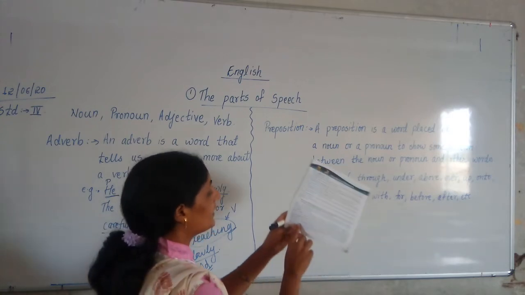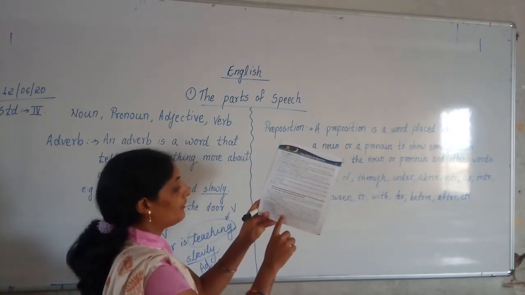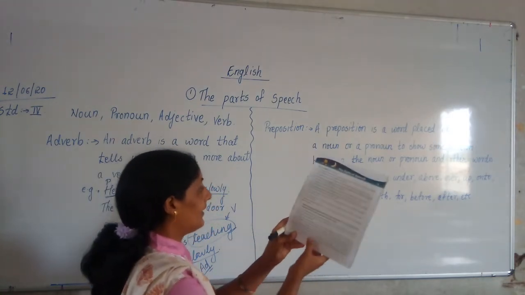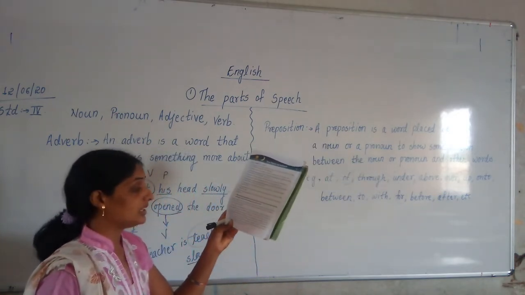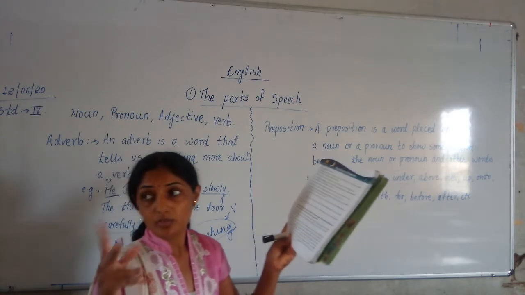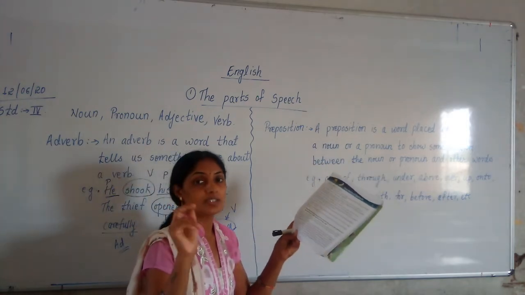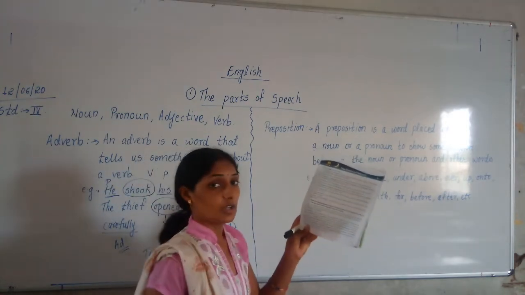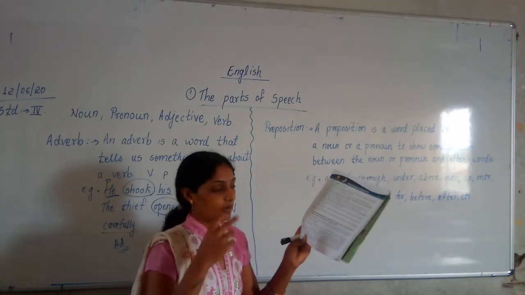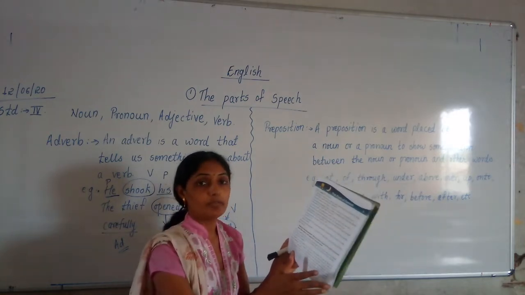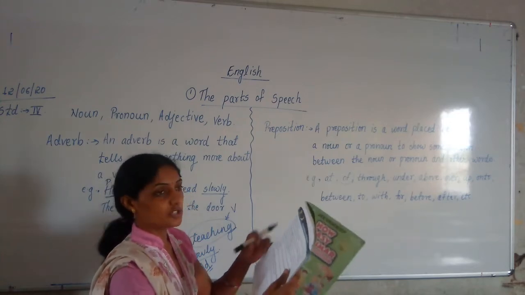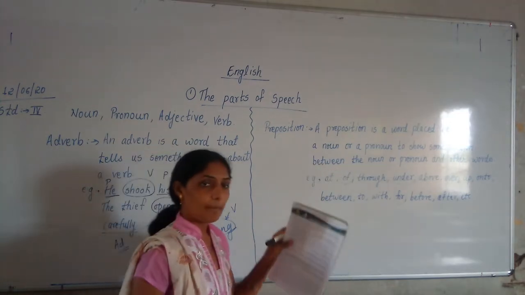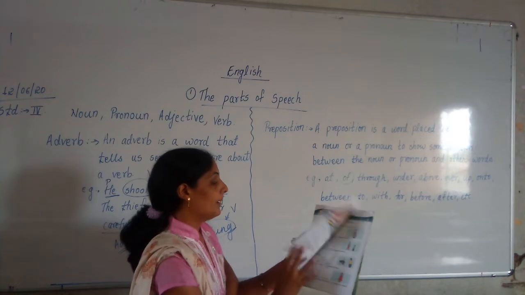Here it is: Eknath was surprised and felt shy at the sight. At is a preposition here. Sight means to see. Sight will go in which column? It will go in the verb column. In this way, you have to find the prepositions in this paragraph and write them down on the backside of the page.